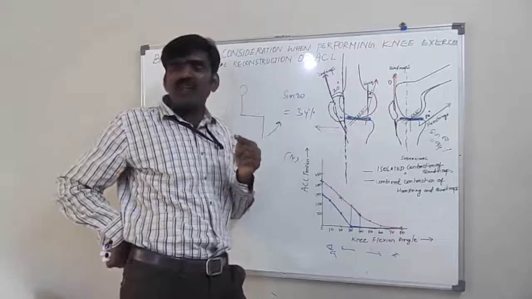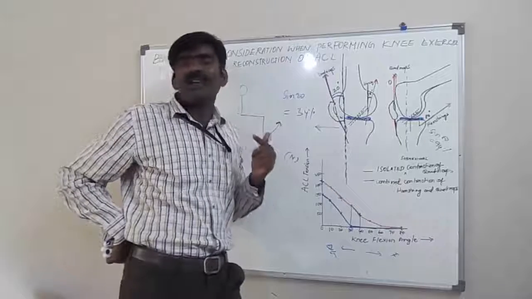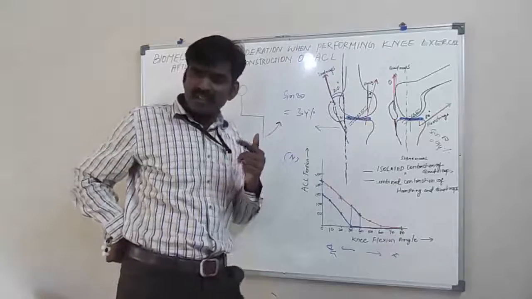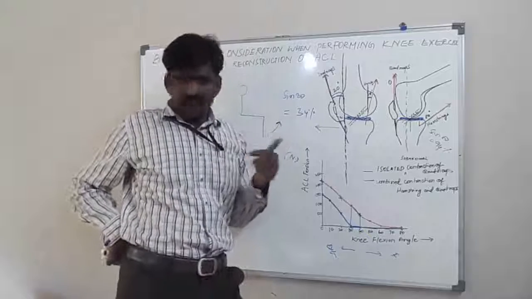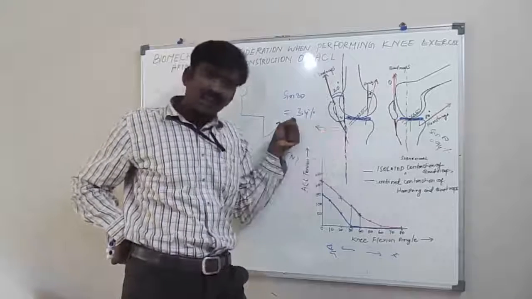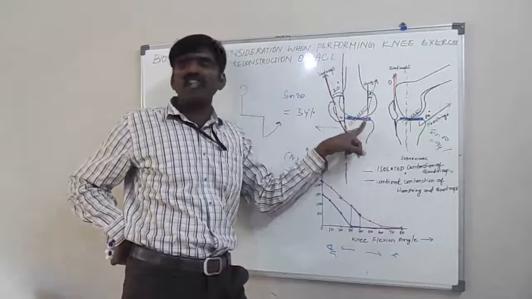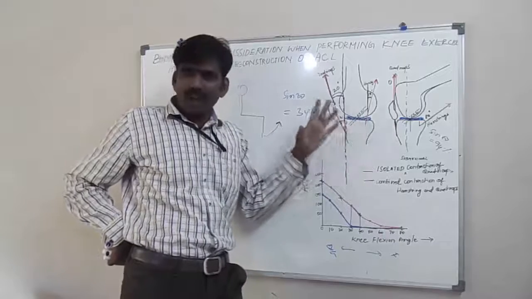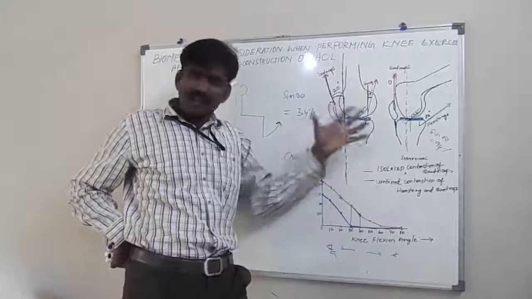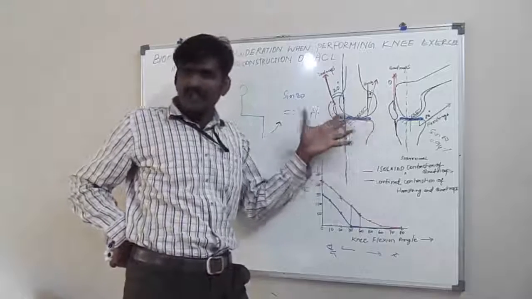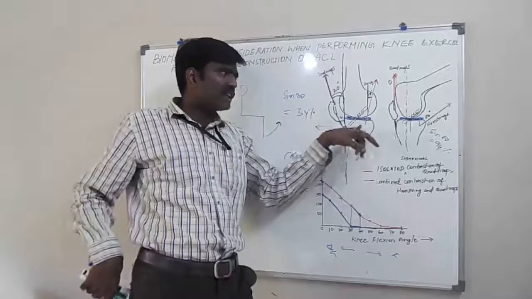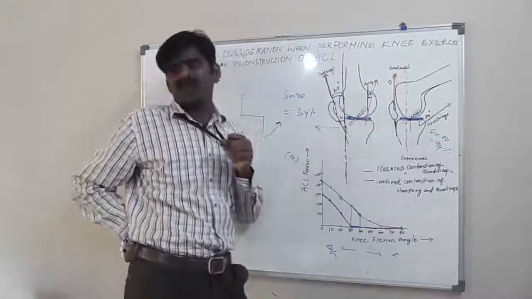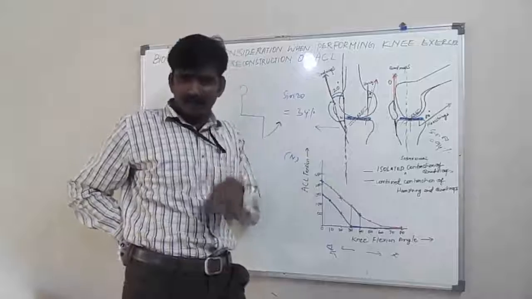So you have to prevent vigorous quadriceps strengthening exercises in the early stage of rehabilitation. Clear? If you give more resistance, there will be more translation and more tension in the ACL. So initially you have to give less resisted exercises for the quadriceps muscle, so that the tension in the newly reconstructed graft will be minimum.